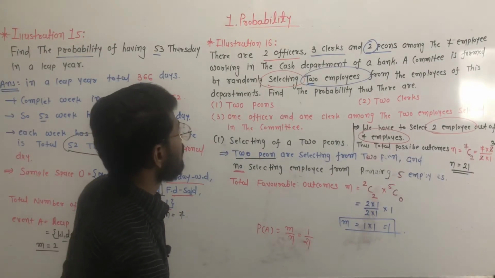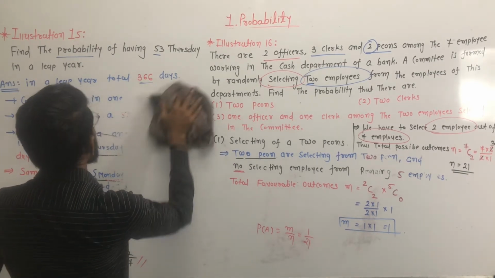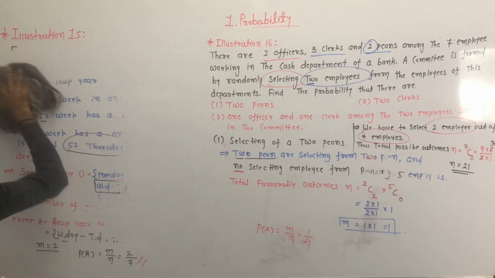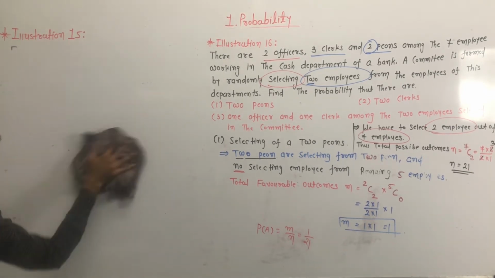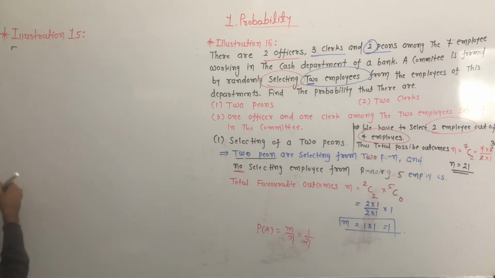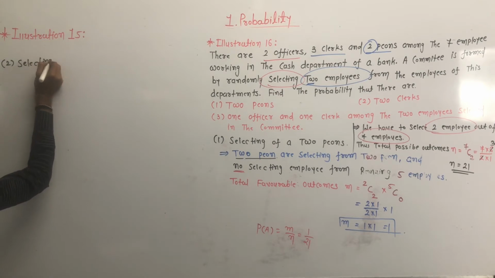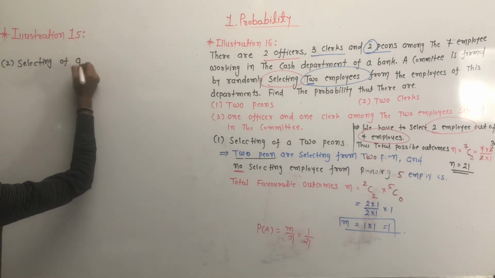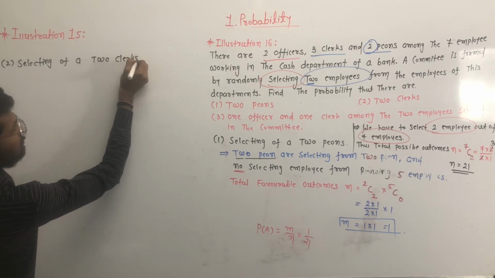Okay, now we are going to find the probability of event 2. Event 2 is the selection of the two clerks. Clear?